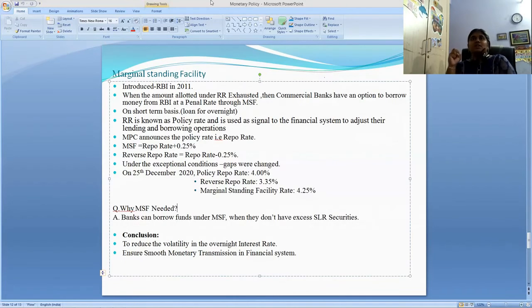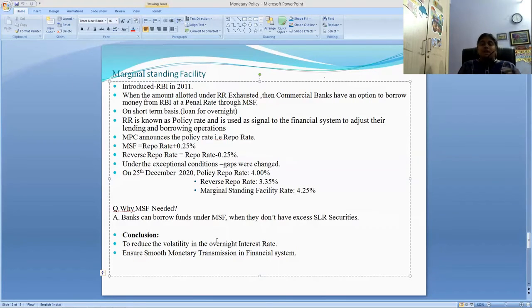So that's why we can call it a penal rate, friends. Even though banks don't have excess SLR securities, they can still draw down on their holdings of SLR securities and borrow money from the RBI at marginal standing facility. So that's why marginal standing facility is required for the banks.